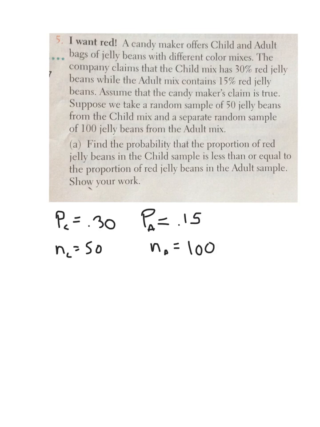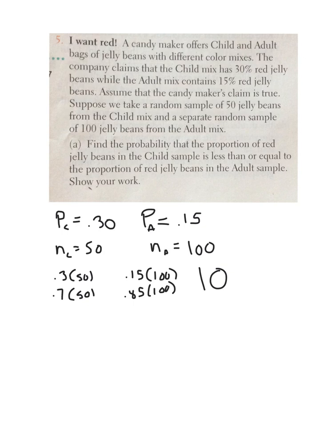Now I'm going to do 0.3 times 50, and 0.7 times 50. Can you guess what I'm doing here? And then 0.15 times 100, and 0.85 times 100. Those are all bigger than 10, okay? So we have to do all that stuff, the random, normal, independent.